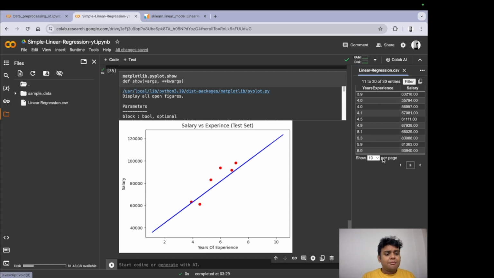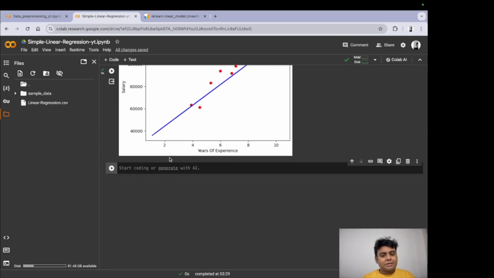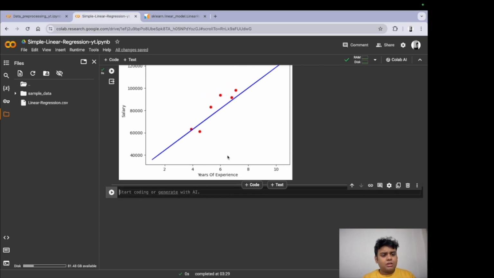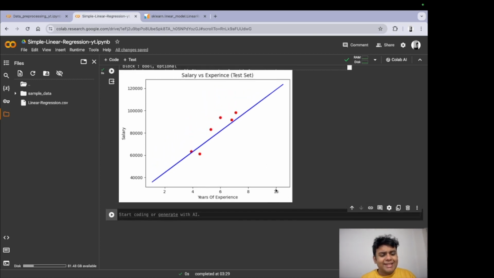So now what if I want a prediction for a years of experience which is not mentioned in this? How to do that, right? Because it might happen that I have built this model and I want to predict something which is out of scope for this model, because the most years of experience it had is 10. What if I want to predict a salary for some person who had 20 years of experience? How do I do that? Well, it's easy.